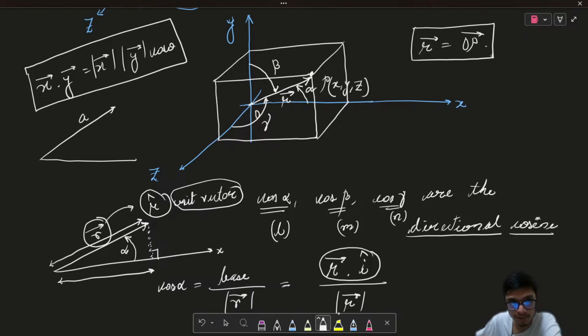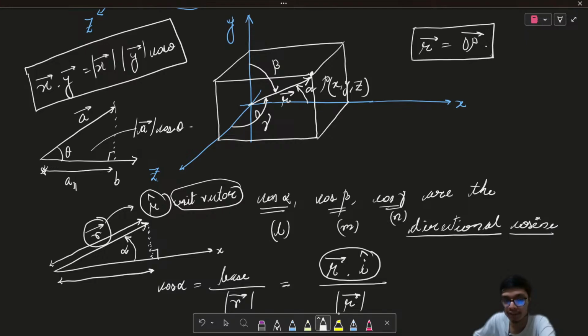So, if I have this as vector A and this is my vector B, now if I want to project this particular vector onto vector B, let us say the angle is theta, then if I draw a perpendicular distance over here, this particular length can be given as the projection of A onto B, right? And in terms of trigonometry, it can be given as mod of A times cosine of theta, right?